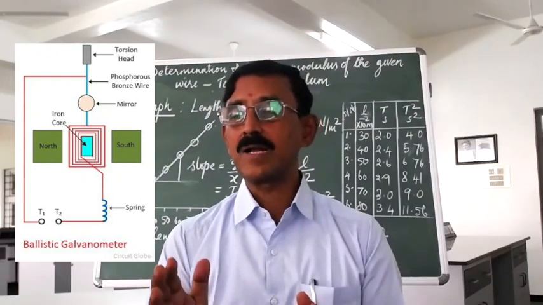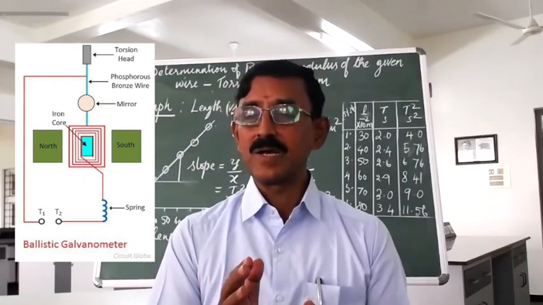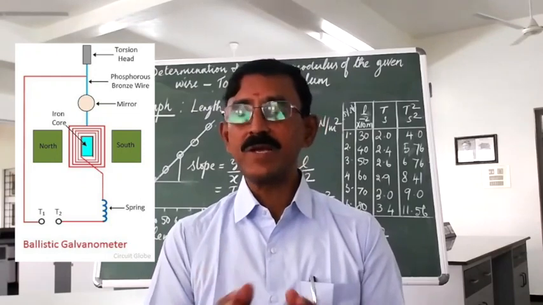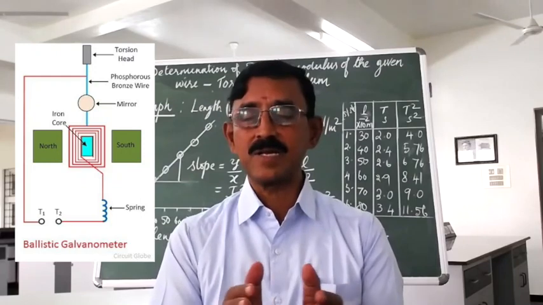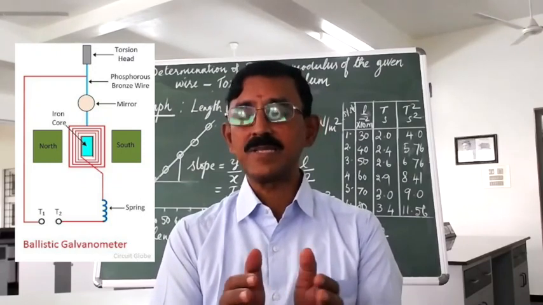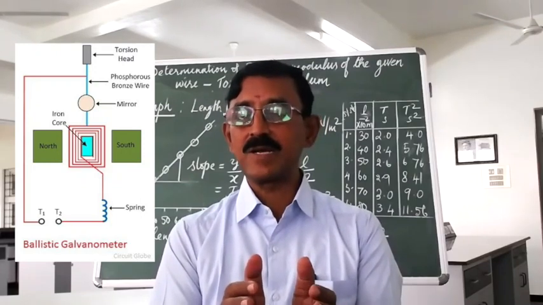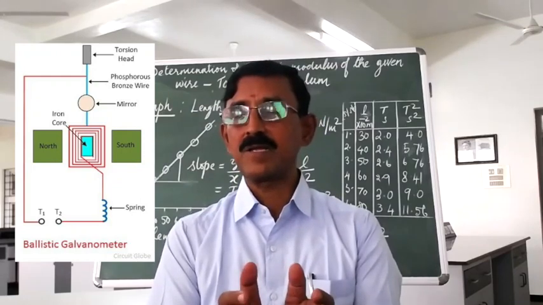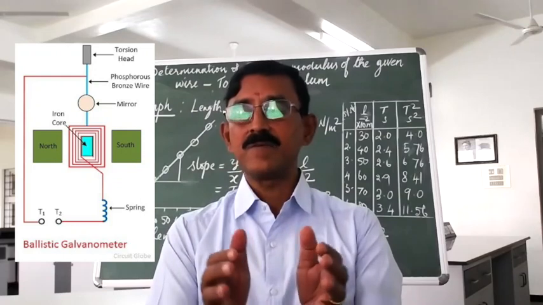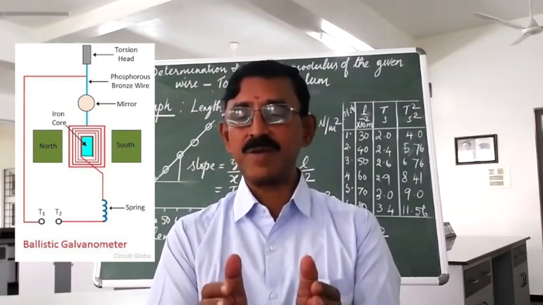This moving coil galvanometer, voltmeter or ammeter has a coil at the center of a magnet, to which we attach a needle. The coil is attached to a needle which is at the center of a magnet.